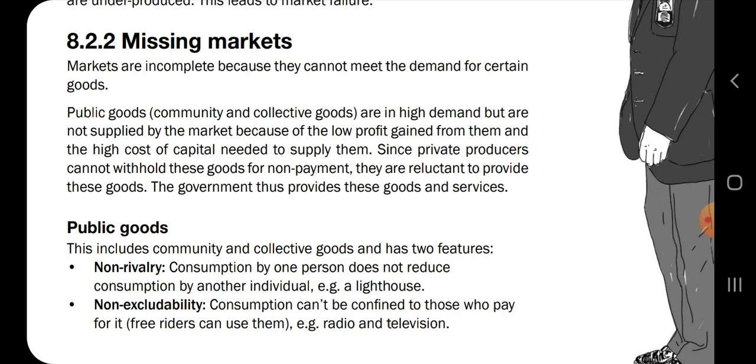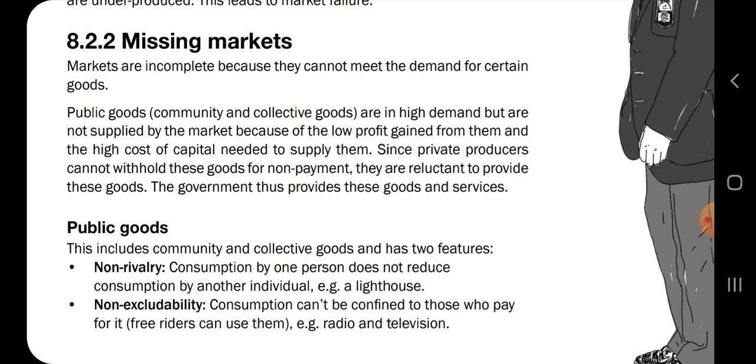So markets are incomplete because they cannot meet the demand for certain goods, like goods that can be given to us by the government. The people who are making profit cannot give us roads. They cannot willingly build a road and we are supposed to pay them. No, the government pays them from the taxpayers' money for them to be able to give us roads. Okay, so they cannot give us water as well. We would have to pay a very high price for them to give us water. So those are the missing markets.